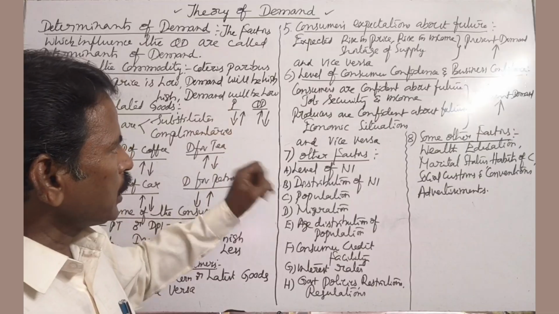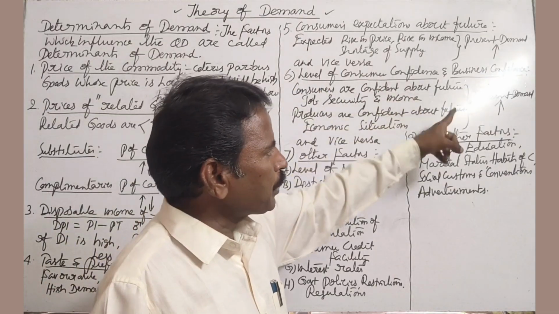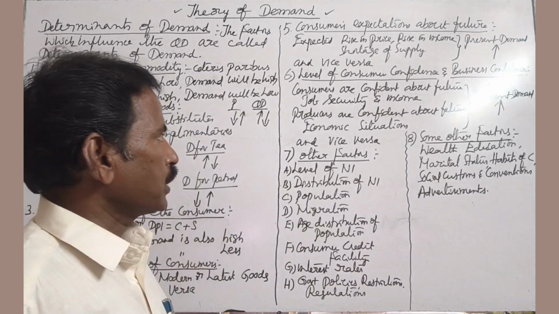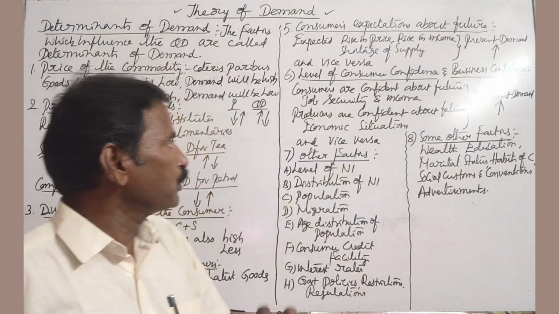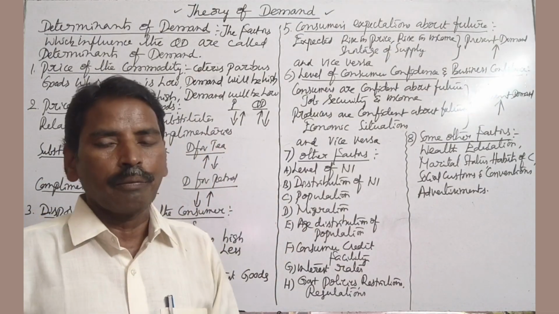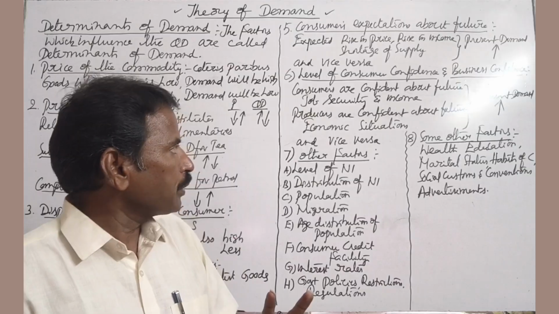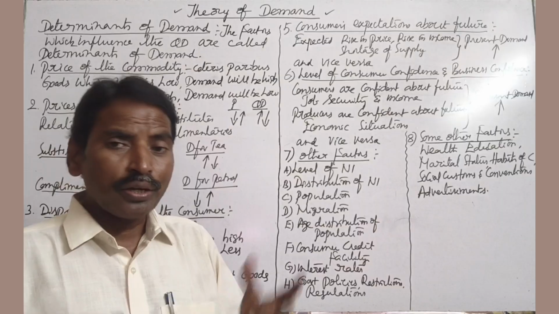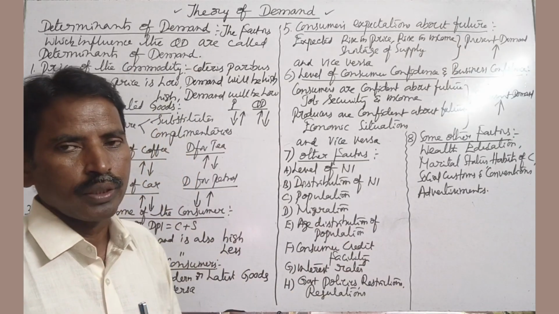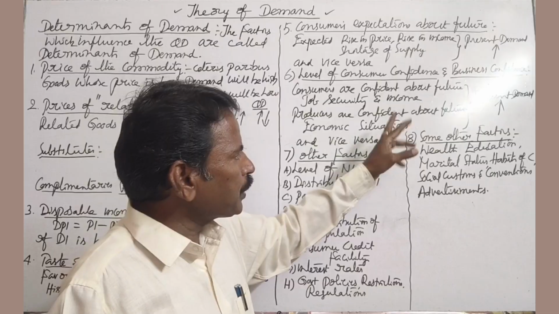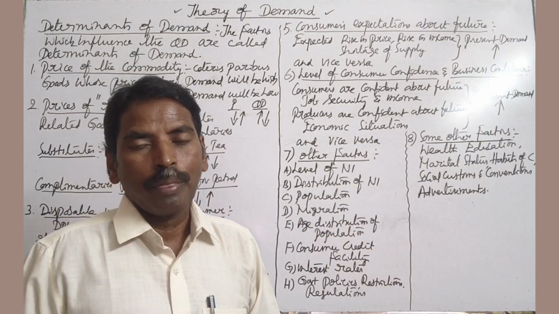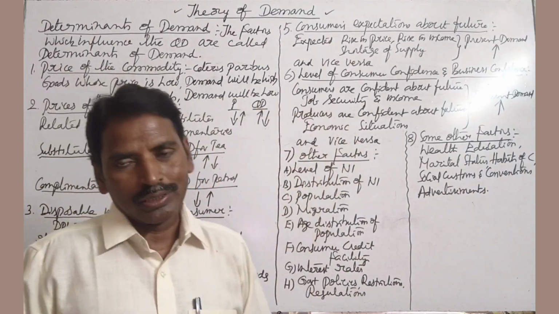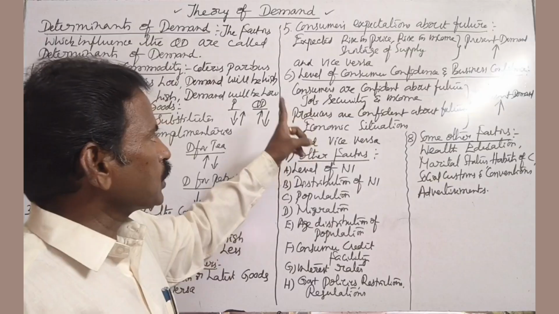Next, another one is level of consumer confidence and business confidence. Consumers are confident about future job security and income, so present demand increases, and vice versa. Vice versa means opposite. Whereas producers are confident about future economic situation, there is a prosperity, there is a boom, there is a peak, so present demand increases and vice versa. That is also one factor.